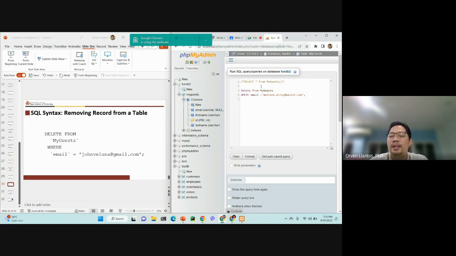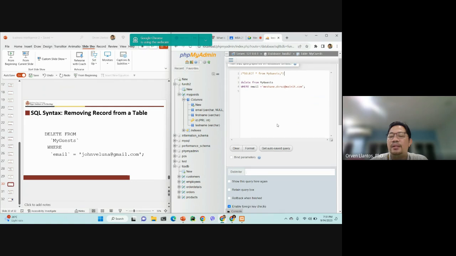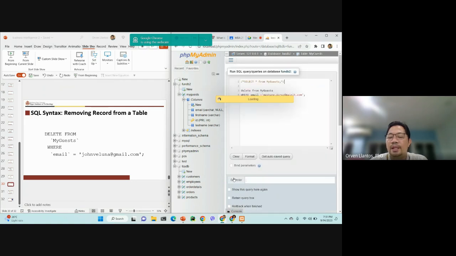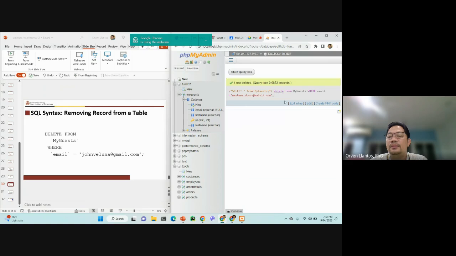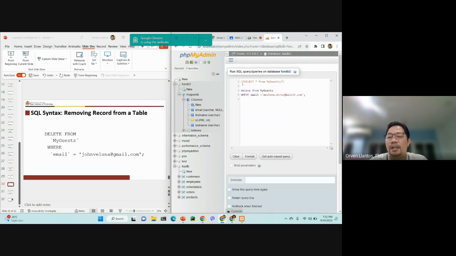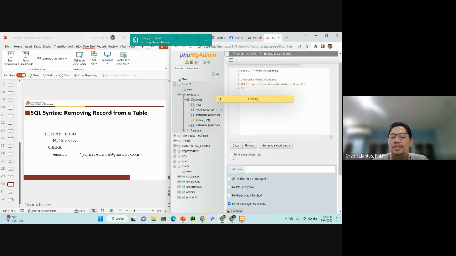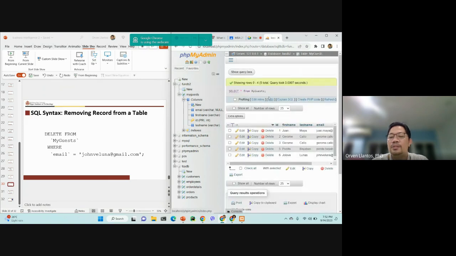Now we say delete from my guest where email is equal to mishane.dcruz@mainit.com. So click go. It says here that we have deleted 1 row. And then to check, say go. So what gets returned is only 5 rows in total. And the ID for Mishan is already deleted, right?